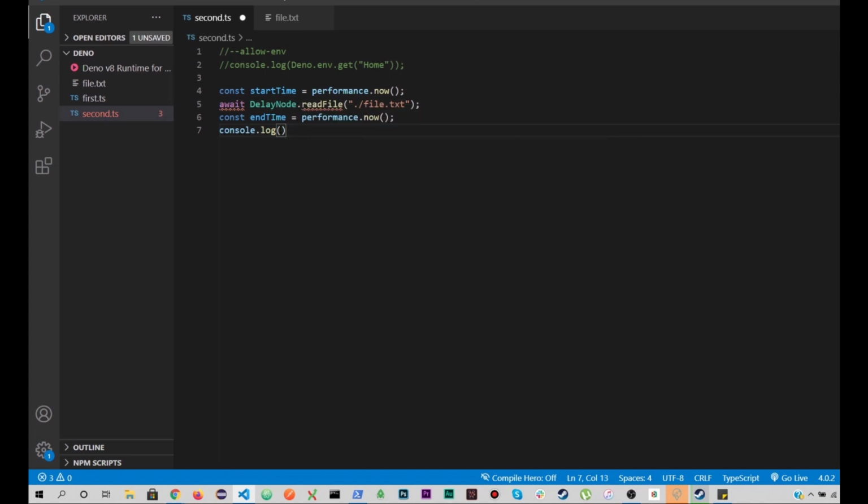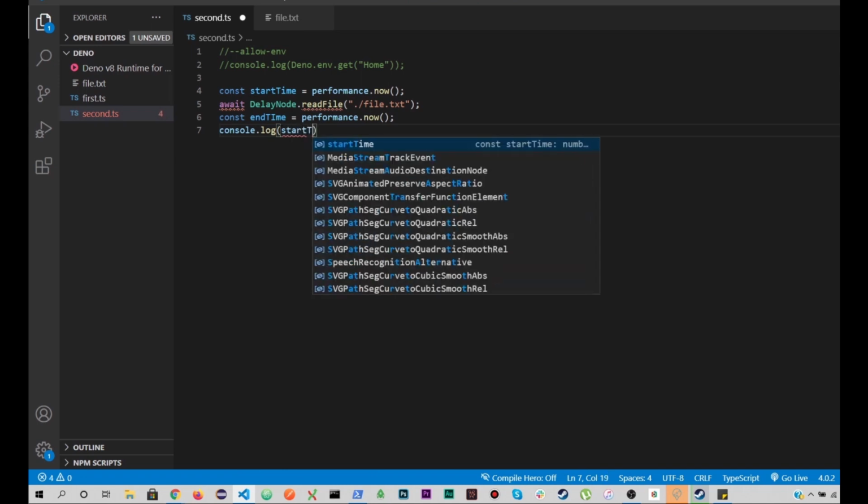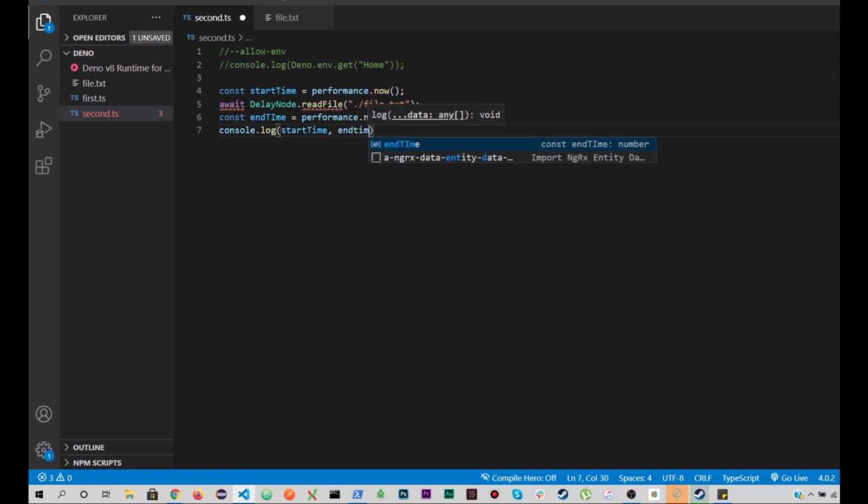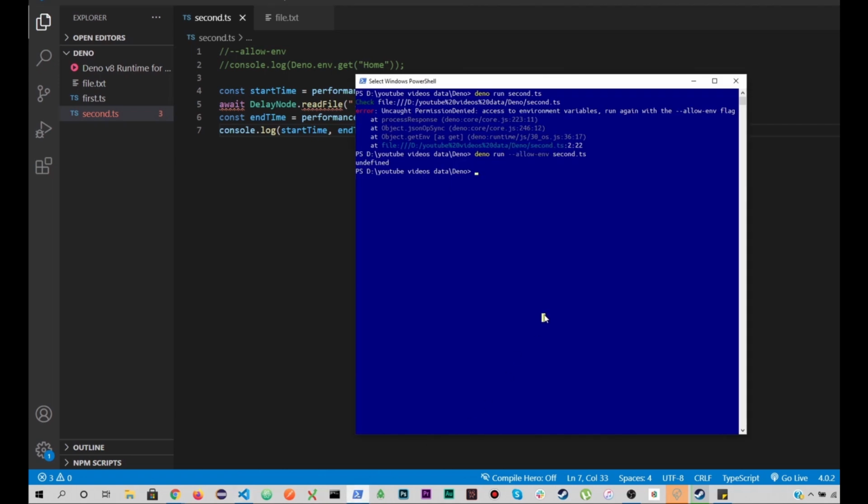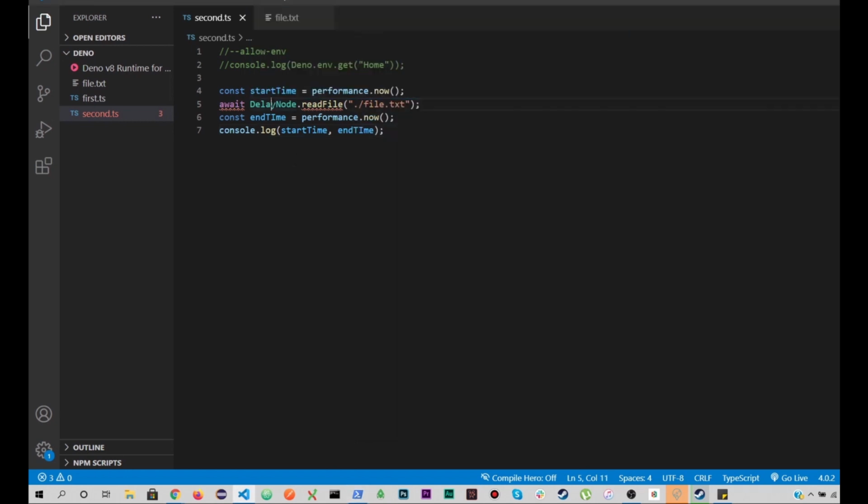And for logging it, let's say we want to start off with startTime and endTime, right? So let's try to run it and see how it shows us different exceptions. It's giving me an exception, can't find the name. Let me see. Oh, it's here. It's Deno, right?